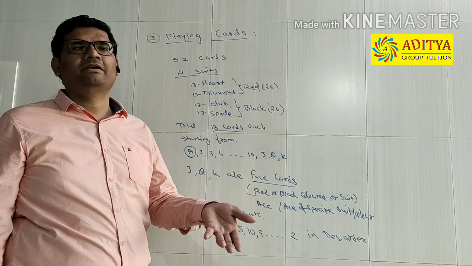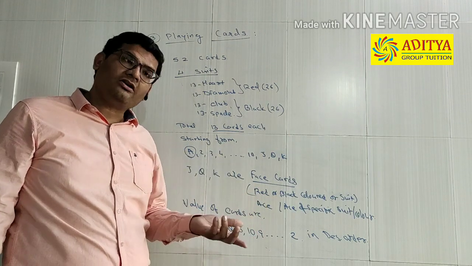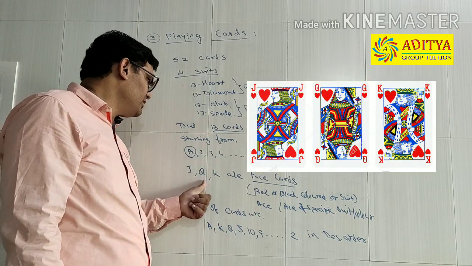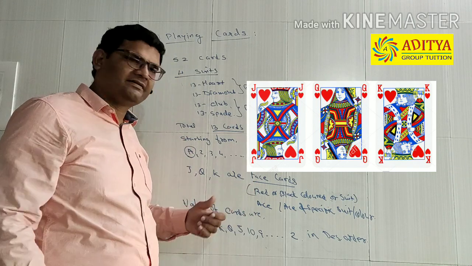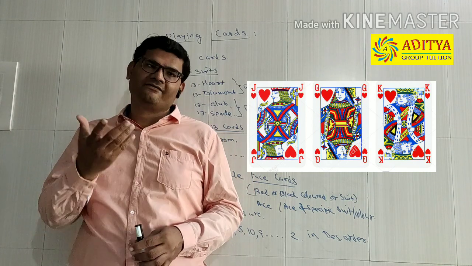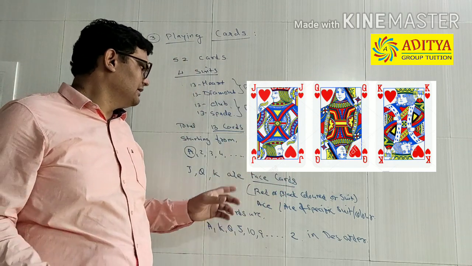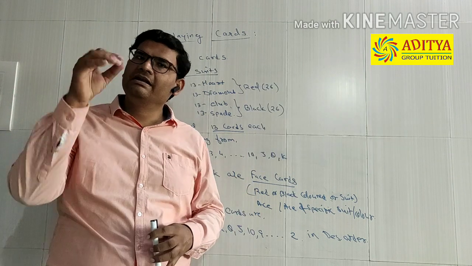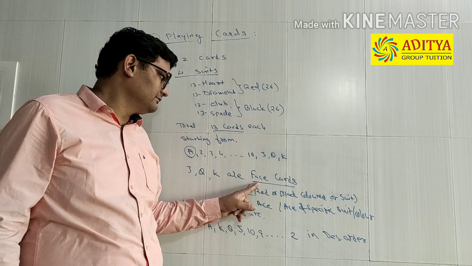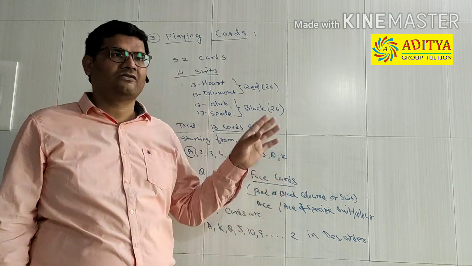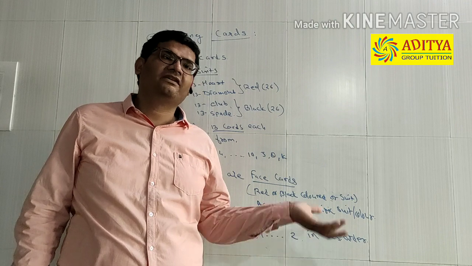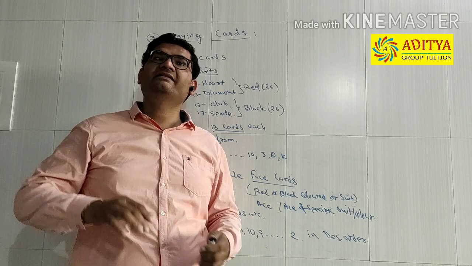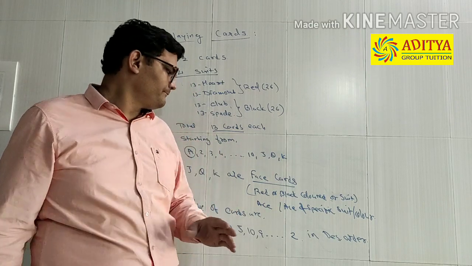A question could be: find the probability that the selected card is a jack of black suit. Jack, queen, and king are face cards. They are called face cards because a face is printed on them. If you have seen the cards, the face is drawn there. So a question can be asked like this: find the probability that the selected card is a face card of red color, a face card of black color, a face card of heart, a face card of club, or an ace of any color, of any suit.